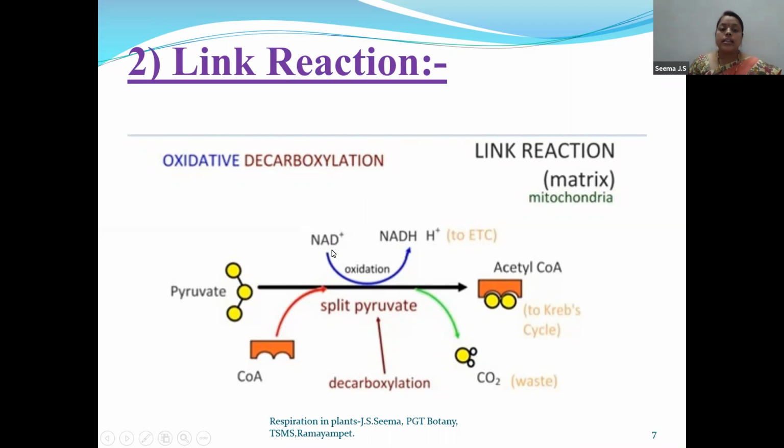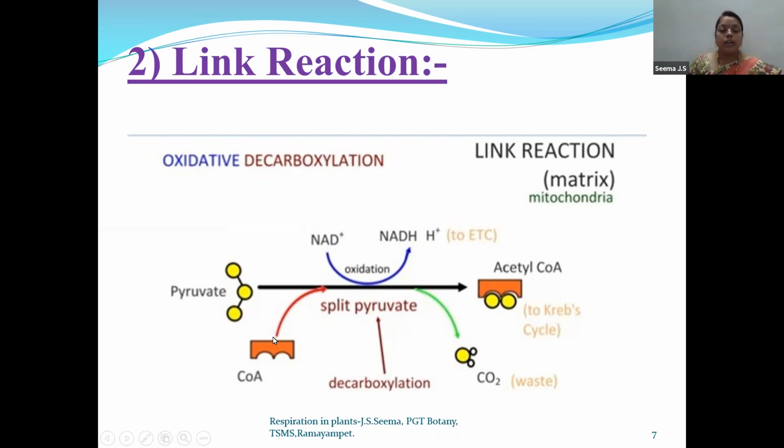Now, next is decarboxylation. As you can see over here, decarboxylation means removal of one carbon dioxide molecule. So from this pyruvate, 1 carbon is removed. As a result, the product will contain only 2 carbon molecules. So because of oxidation, 1 NADH2 is formed, and because of decarboxylation, 1 carbon is eliminated.